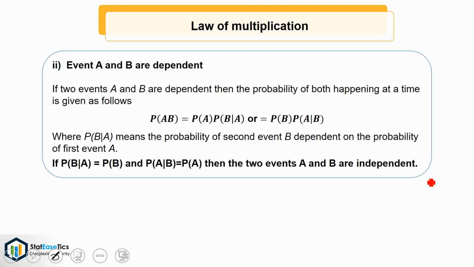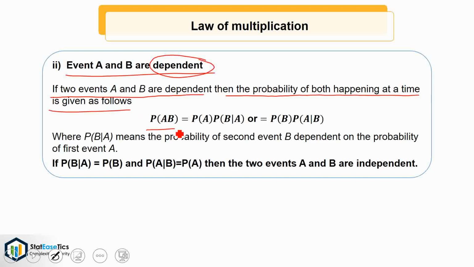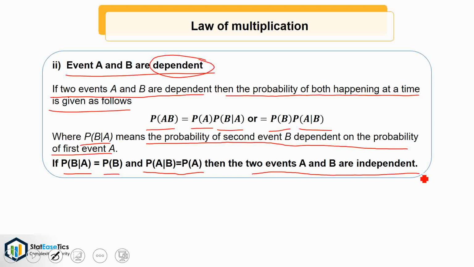The second case is event A and B are dependent. If two events A and B are dependent, then the probability of both happening at a time is given as P of AB is equal to P of A into P of B given A, or P of B into P of A given B, where P of B given A means the probability of second event B is dependent on the probability of first event A. Here, if P of B given A is equal to P of B and P of A given B is equal to P of A, then the two events A and B are independent, as we have seen in case of conditional probability.